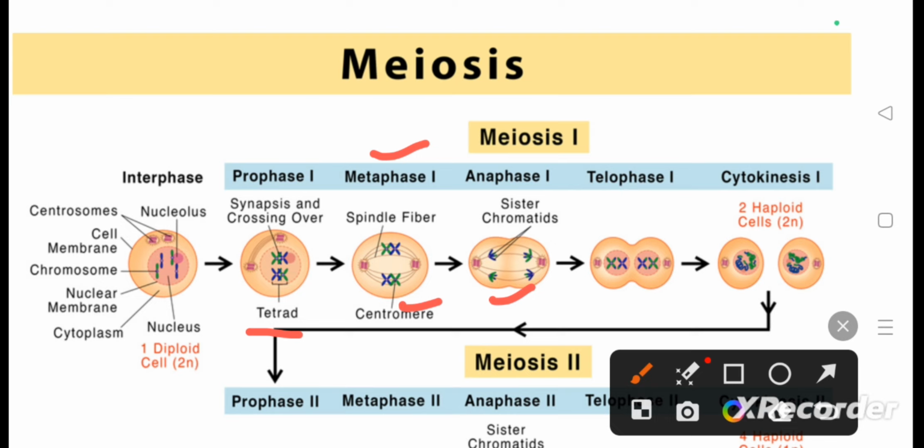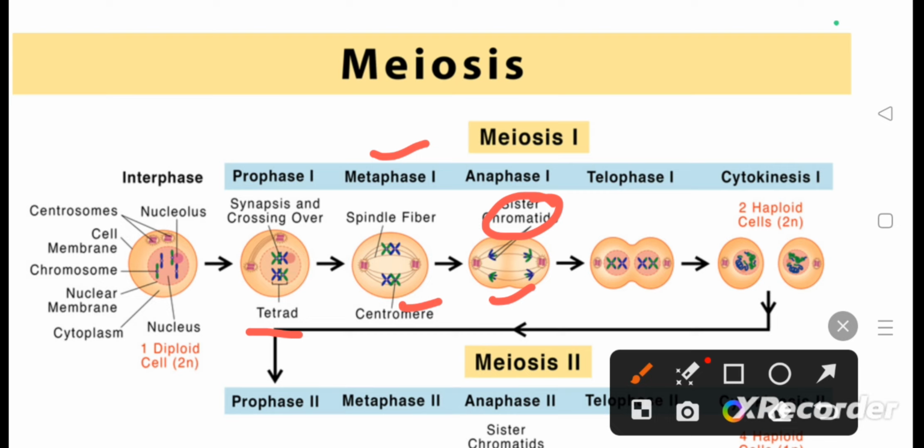But in anaphase 1 of meiosis, the centromere does not split and the complete chromosome, along with the two sister chromatids, moves towards the opposite poles. So, here is the reason why the chromosome number is reduced to half: the centromere does not split and the complete chromosome with the two sister chromatids moves towards the opposite poles.